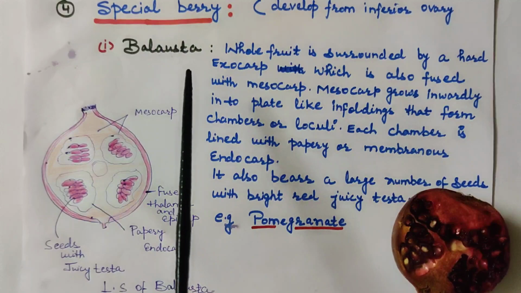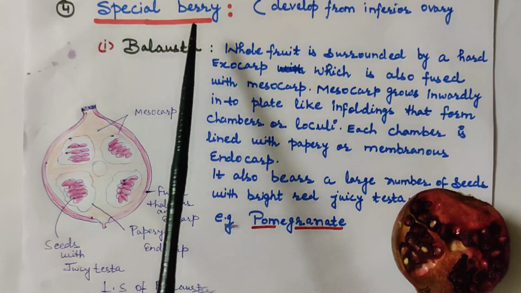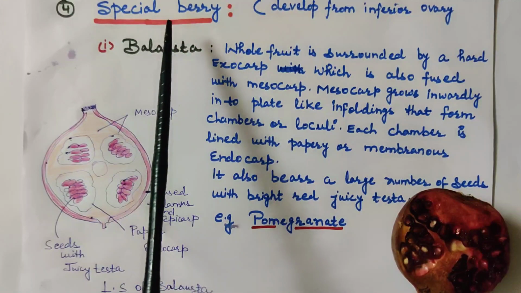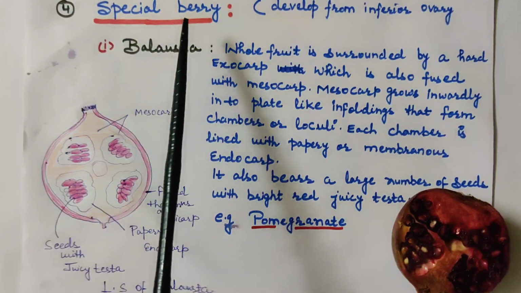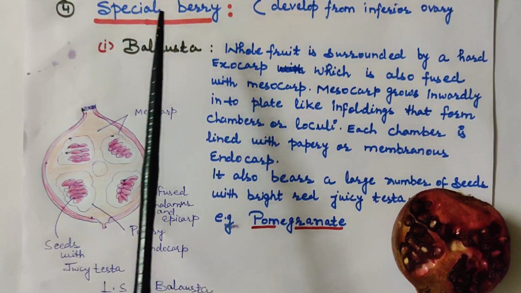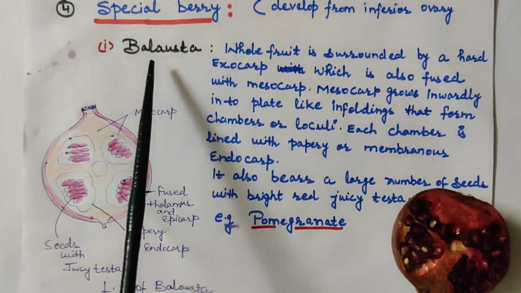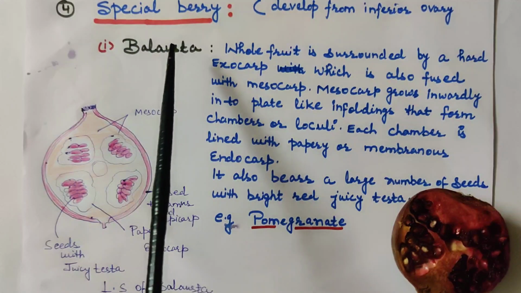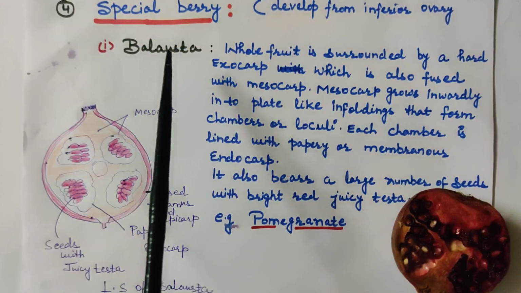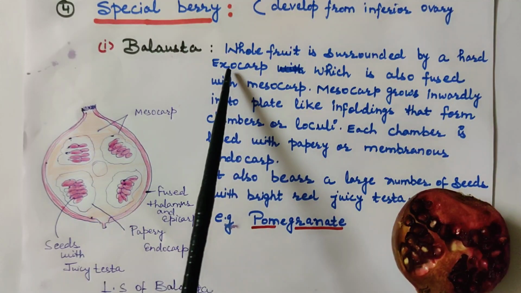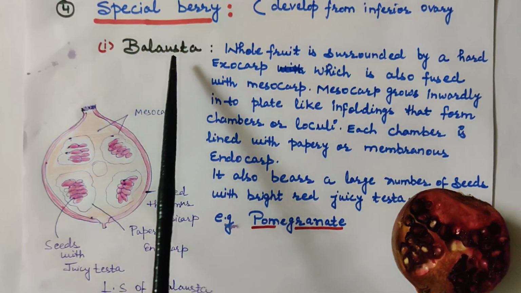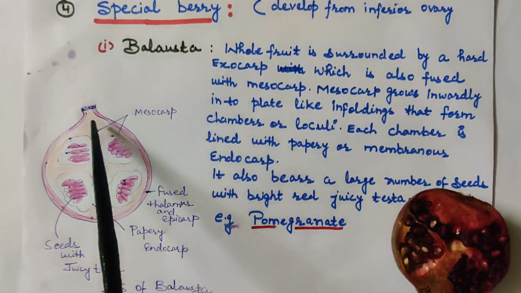After parthenocarpic berry, there is another category of berries. We call those special berries. These berries develop from inferior ovary. First one under this is balausta. Here the whole fruit is surrounded by hard exocarp. Exocarp is formed by fusion of epicarp and thalamus. So this whole fruit, this balausta, is covered by hard exocarp, which is also fused with mesocarp.